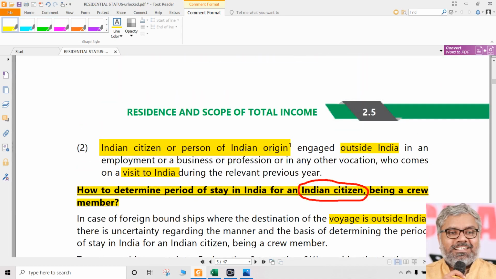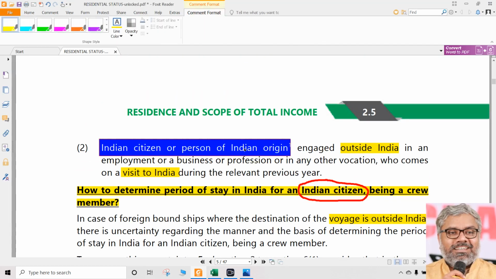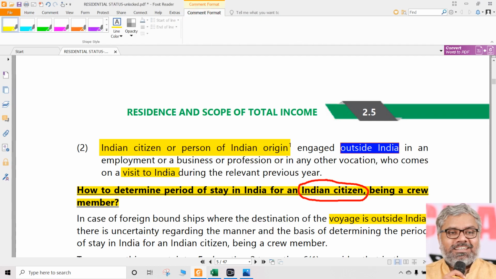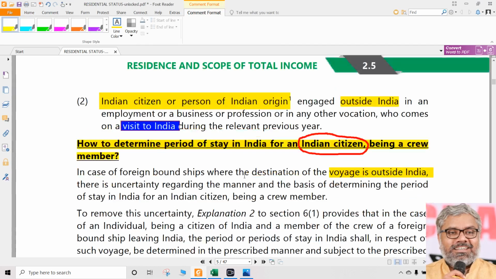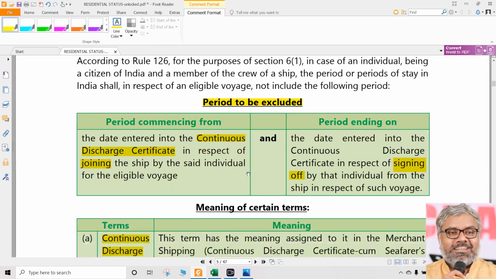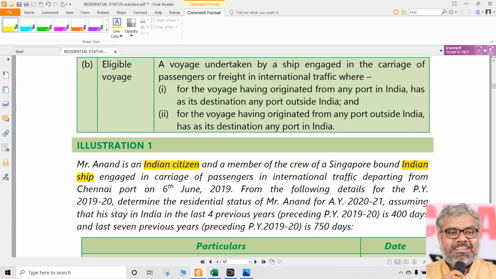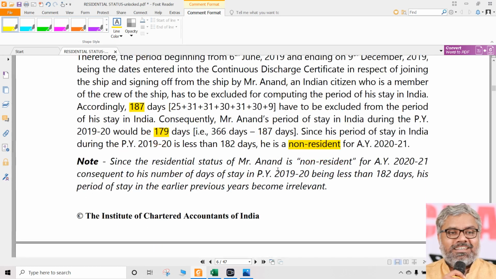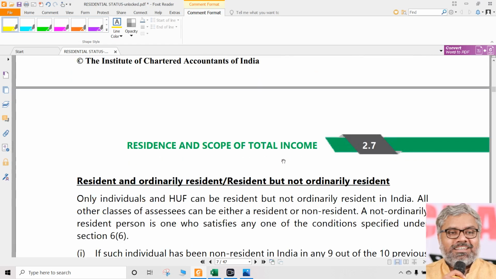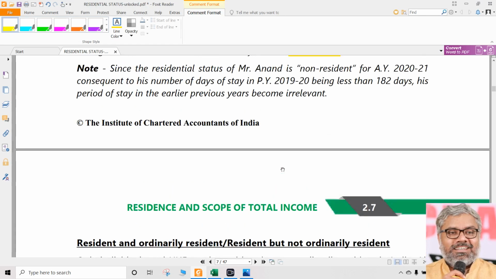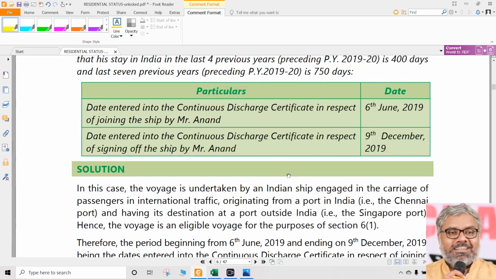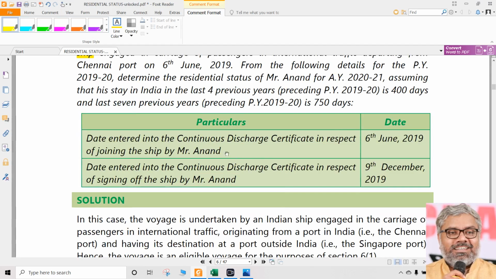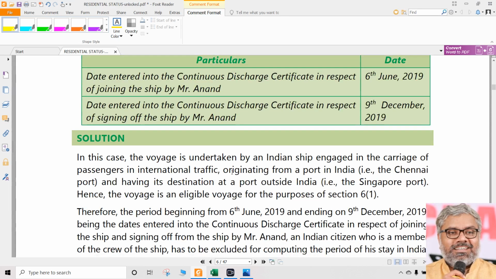Don't use it everywhere, only wherever we can use it. And a person who is already an Indian citizen or a person of Indian origin, normally staying outside India, who visits India during the previous year also falls under the exceptional category. And within that, a special case of how to calculate the number of days of stay in India for a person who is leaving on an eligible voyage is given separately, where the continuous discharge certificate matters.